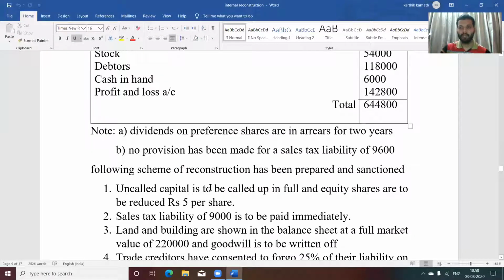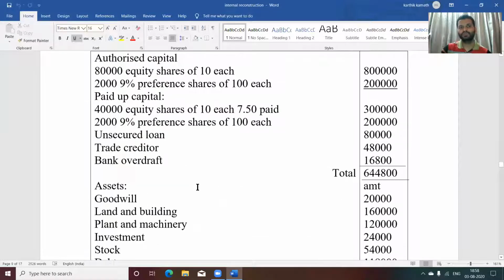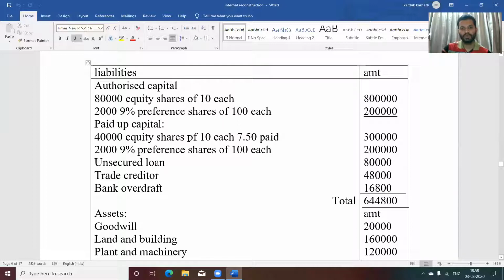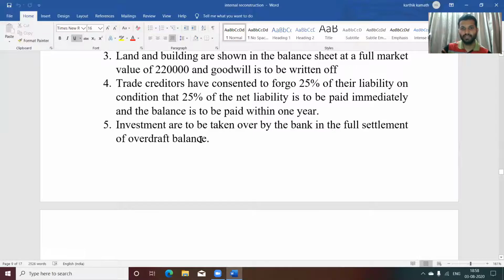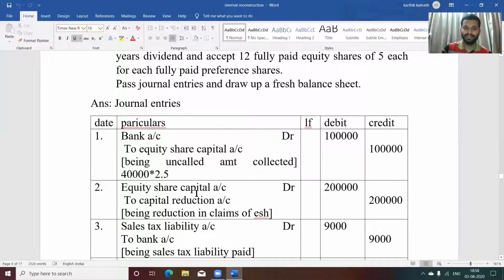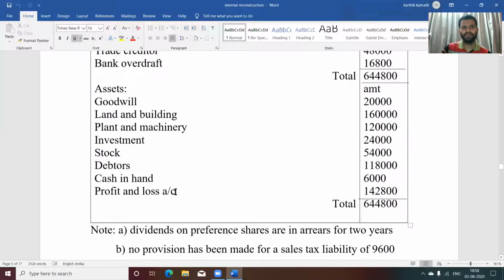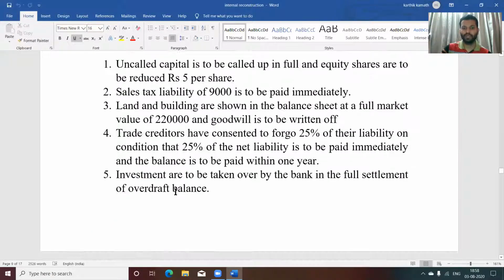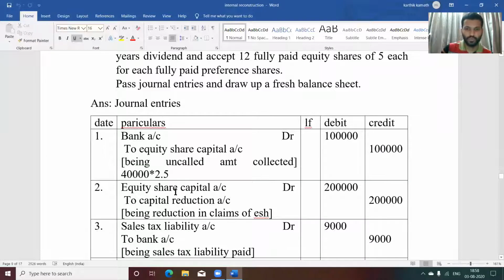After calling up the amount in full, the equity shares are to be reduced to rupees 5 per share. If you see the equity share paid up value, now it is fully paid, so the paid up value is 10. It is reduced to 5 each. Then what is the journal entry? Equity share capital account debit to capital reduction account. That is 40,000 equity shares into 5, that is 10 minus 5, that is 2 lakh rupees, being reduction in the claims of equity shareholders.